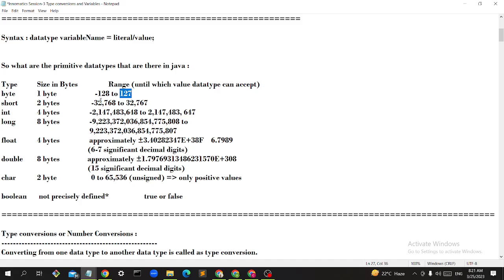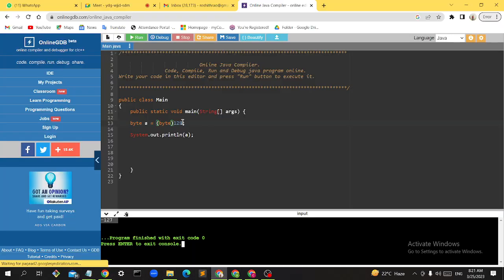The same way, if I put minus 129 here, it will print minus 127, I guess. I will put that one also. In that range it will convert minus 127.